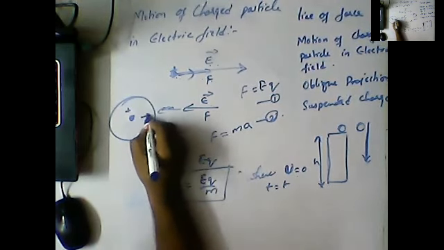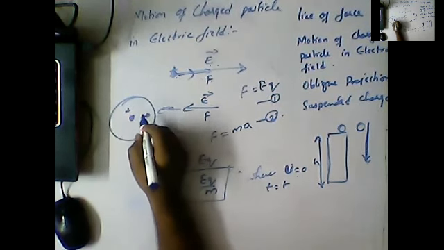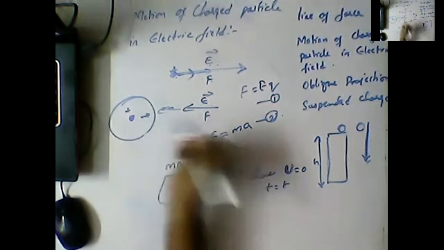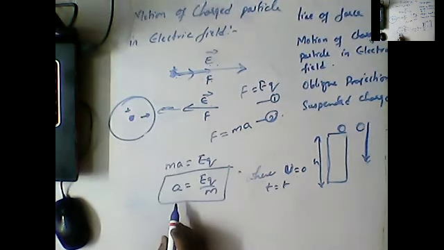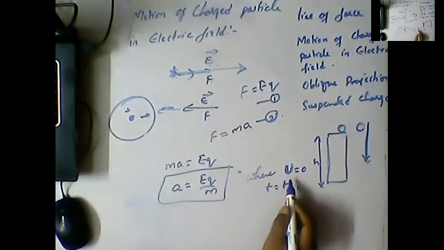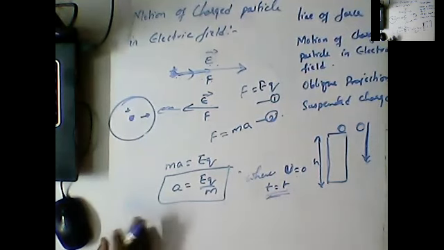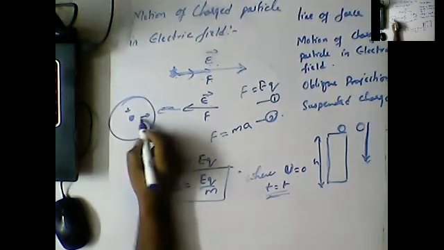So it is moving means initially it is in the state of rest, but due to the electric field, it acquired acceleration, and that acceleration will be given by Eq by m with initial velocity u is equal to 0, at any instant of time t. So this is how we can discuss the acceleration of the charged particle.